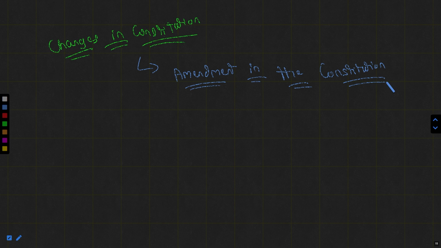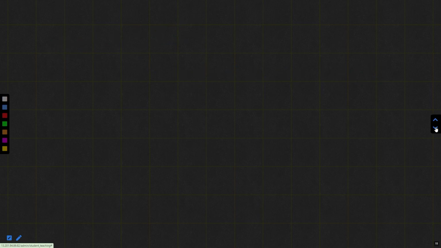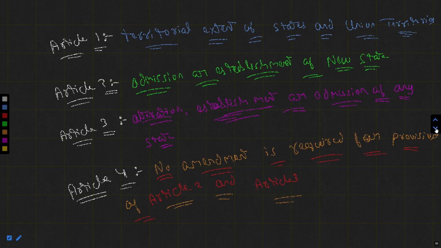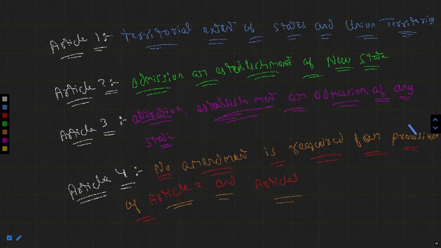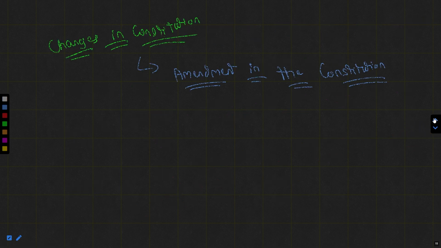So basically, Article 1 is in the Constitution, and because we are altering the boundaries of a state, admitting or establishing a new state, or changing the name of a state, we are making changes through an amendment of the Constitution.